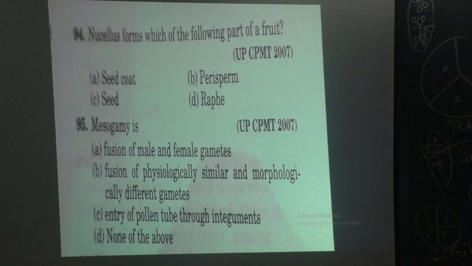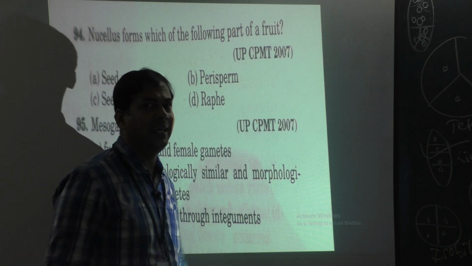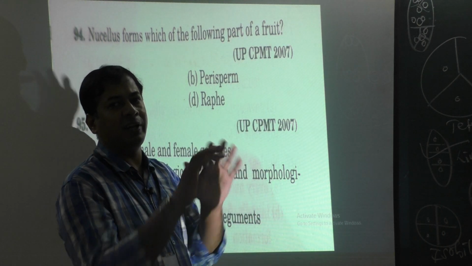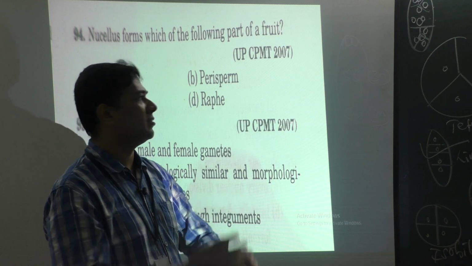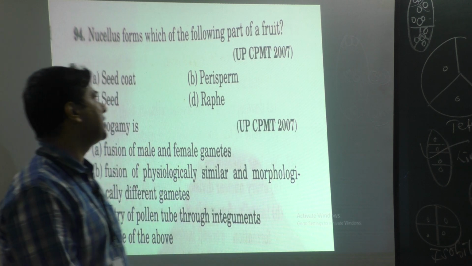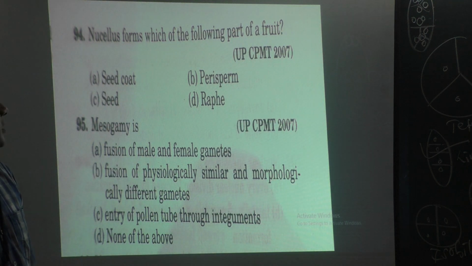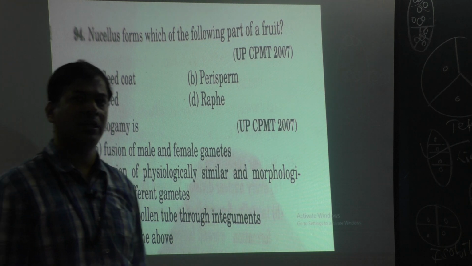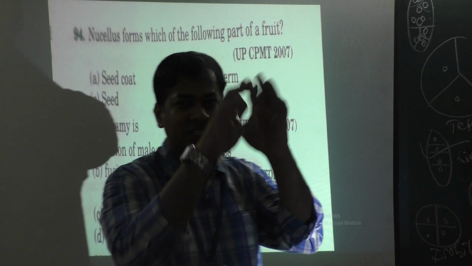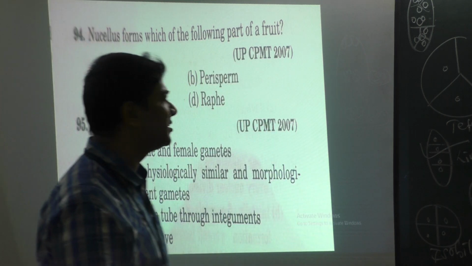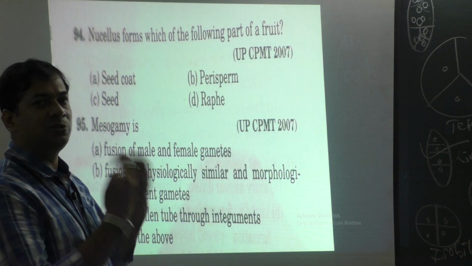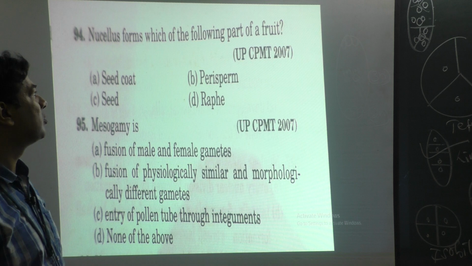It is option B, perisperm. The layer present in the fruit is called perisperm. So perisperm is produced by the nucellus of the ovule, which is present just after the embryo sac, a nutritive layer which gives nutrition for growth of the embryo sac.